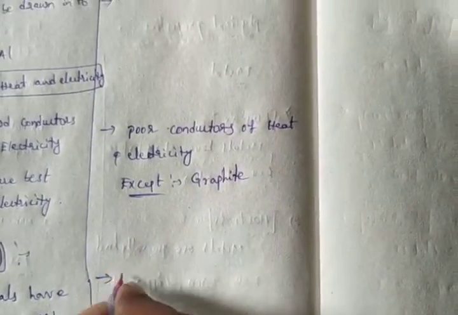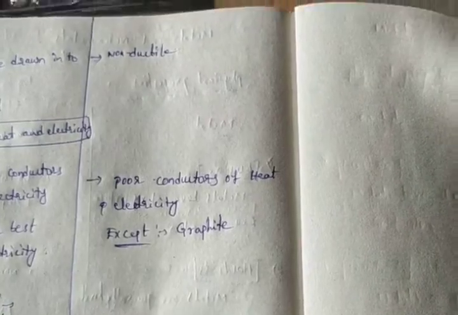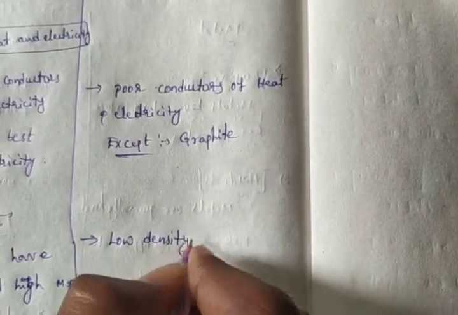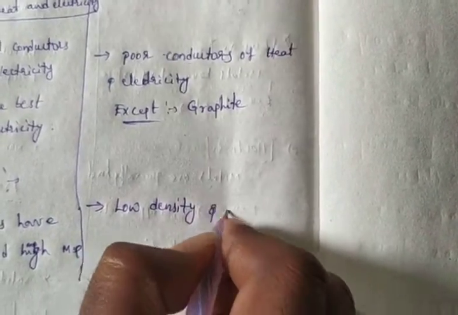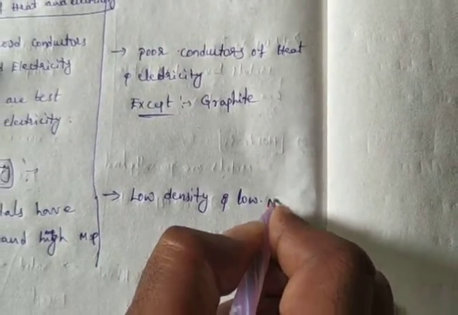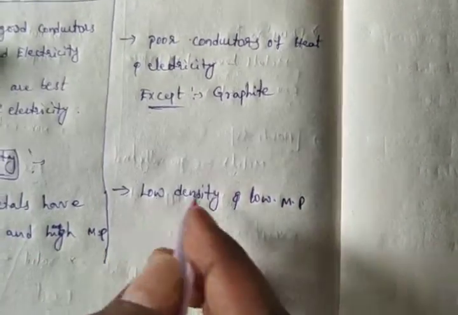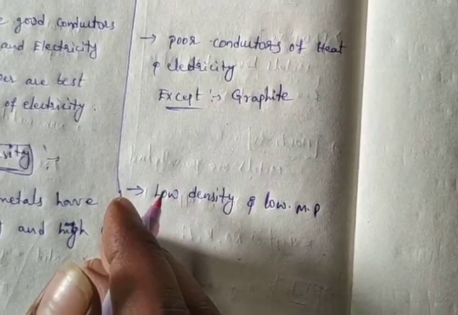And what about the non-metals? Non-metals have low density and low melting points, opposite to the metals.